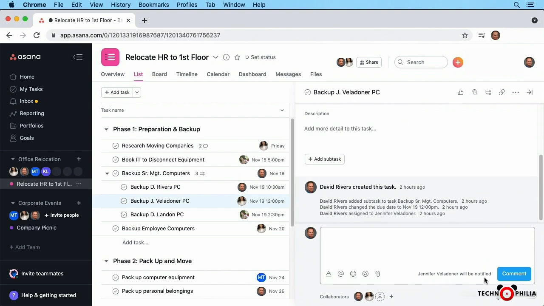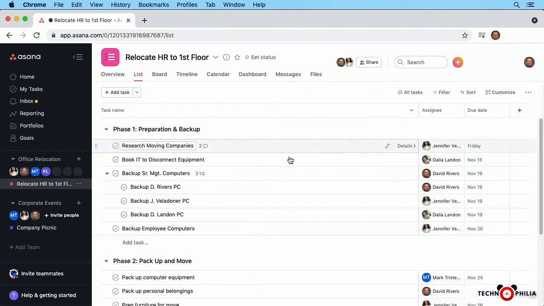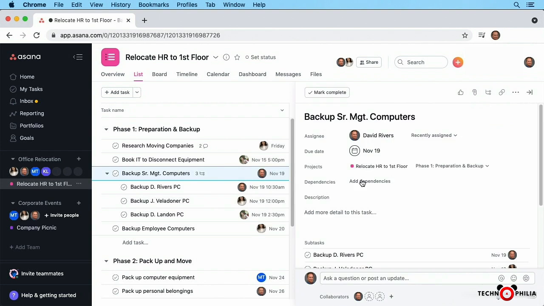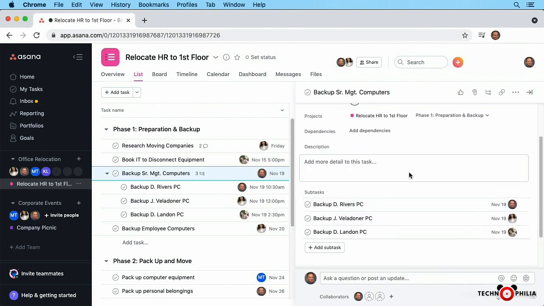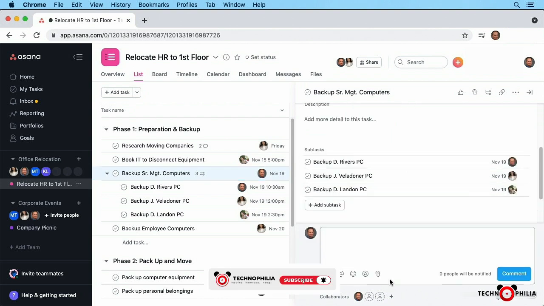So it's good to know any task that you're responsible for, if there's a comment added, you'll be notified of that comment. I'm going to close this up though, and instead go to the main task. In this case, when we click the details area and open up the details, we can see the subtask down below. That means that there's no one person responsible for the main task. And if we go into the comment area and click there, notice that 0 people will be notified. So you can type in a comment and no one will really know unless you mention them.